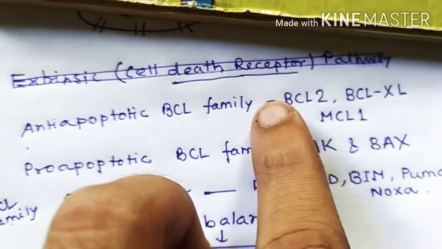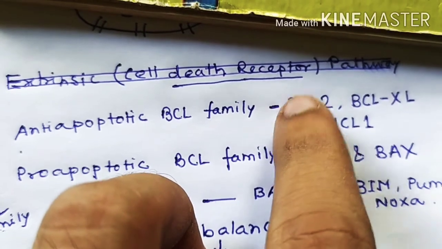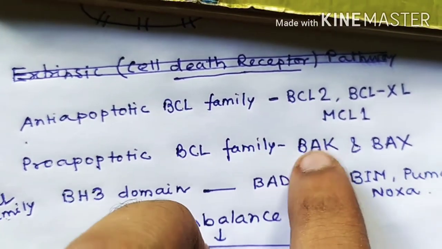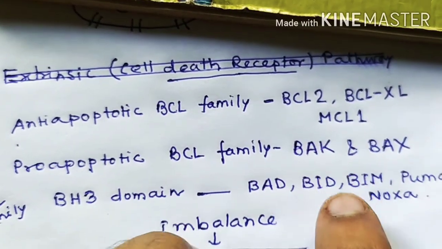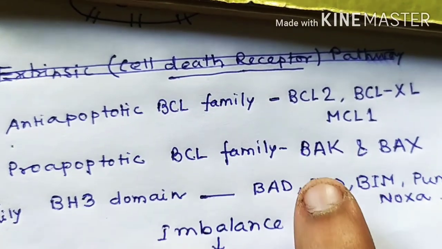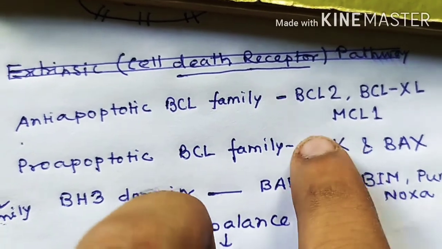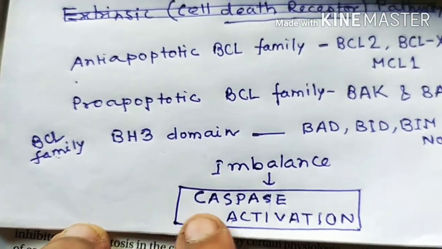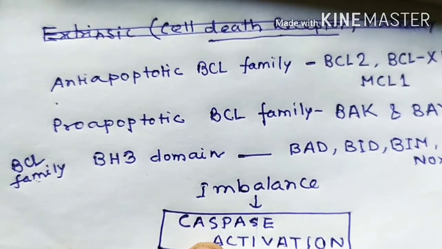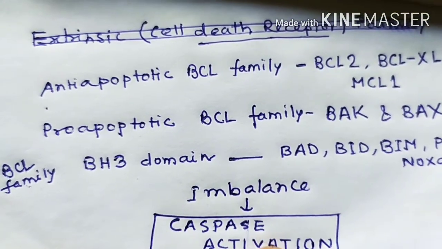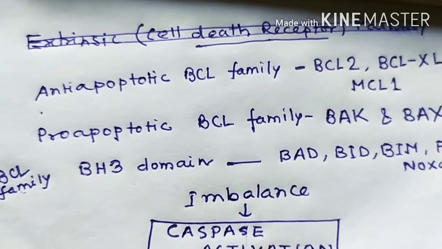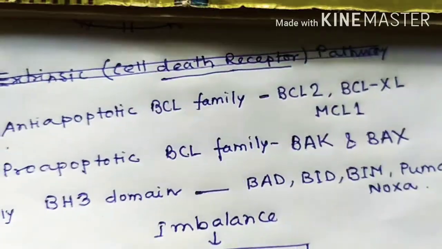One is saying anti-apoptotic, we will go against apoptosis, we will prevent apoptosis, and the other, BAK and BAX, are saying no, we will do the apoptosis. So there is balance. If imbalance occurs between these two, it will result in caspase activation and the cell will go for apoptosis. This is the first mechanism I told you.